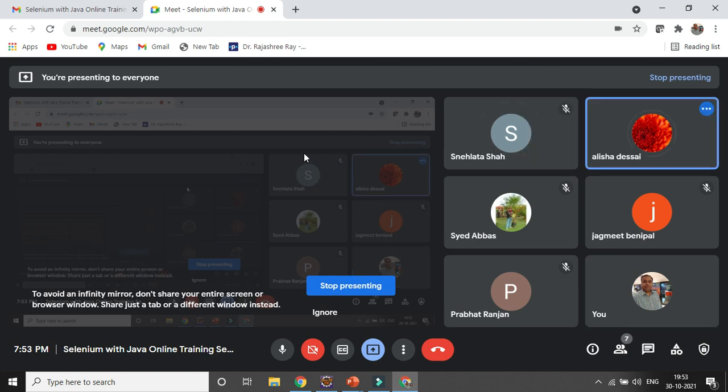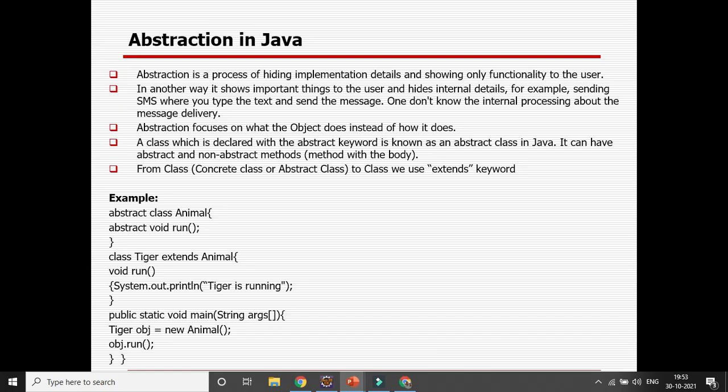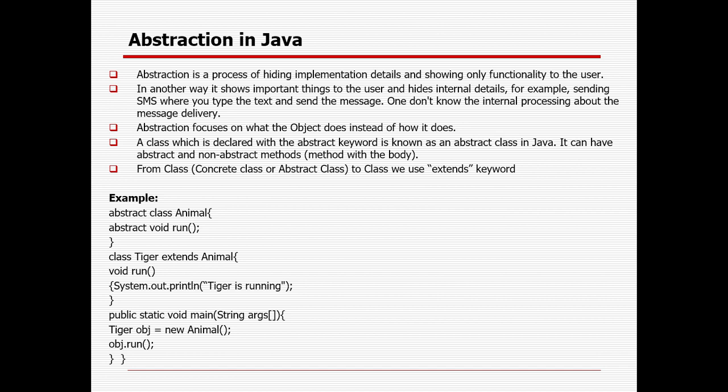Yes, fine. Okay, very good. Then the next one is abstraction. From the name itself, abstraction, abstract, right? It means hiding something, hiding the implementation details. That is called abstraction. Suppose you are using your mobile phone,